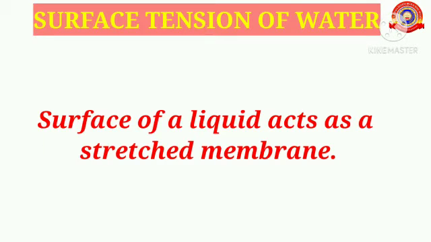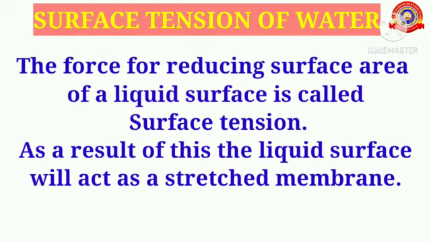The surface of a liquid acts as a stretched membrane due to surface tension. So, what is surface tension? The force for reducing the surface area of a liquid surface or liquid membrane is called surface tension. As a result of this, the liquid surface will act as a stretched membrane.